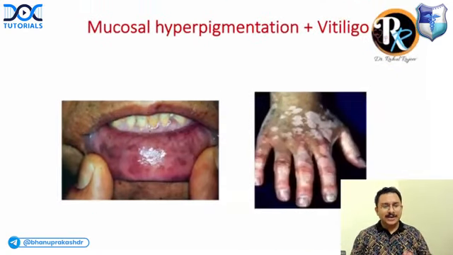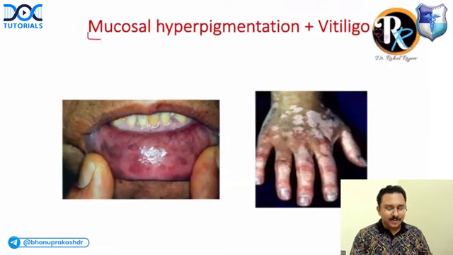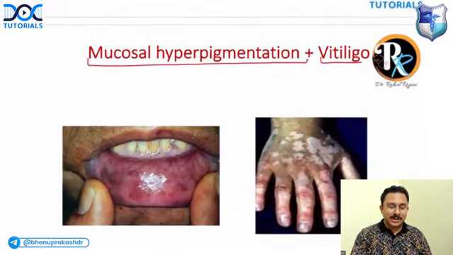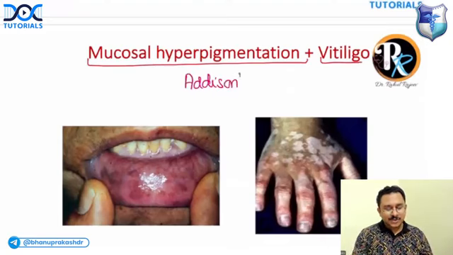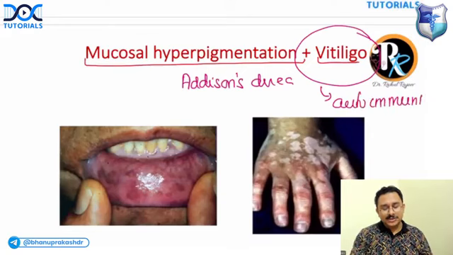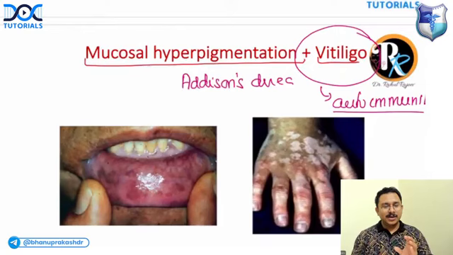Okay. Now, if you get a scenario of a patient with mucosal hyperpigmentation with vitiligo, what could be the diagnosis? This is Addison's disease. So why is the patient having vitiligo? Remember, in Addison's disease there is autoimmunity. One of the causes of Addison's is autoimmune. So always remember, vitiligo is a common feature of various autoimmune disorders that you should understand.